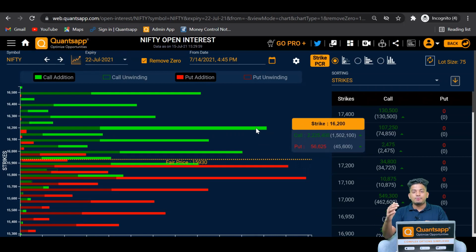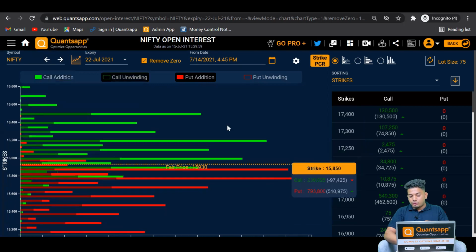Now when we sell a call, we expect the market to remain below at least our strike price, so that our option turns out of the money, right? So in this case, the 16,200 call option is the strike price where the maximum call writers have placed their bets that it might not be able to surpass 16,200 in this particular expiry.